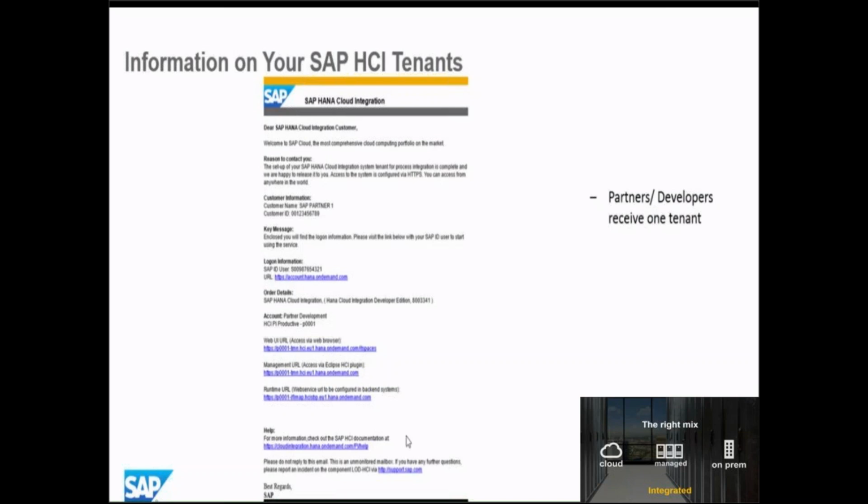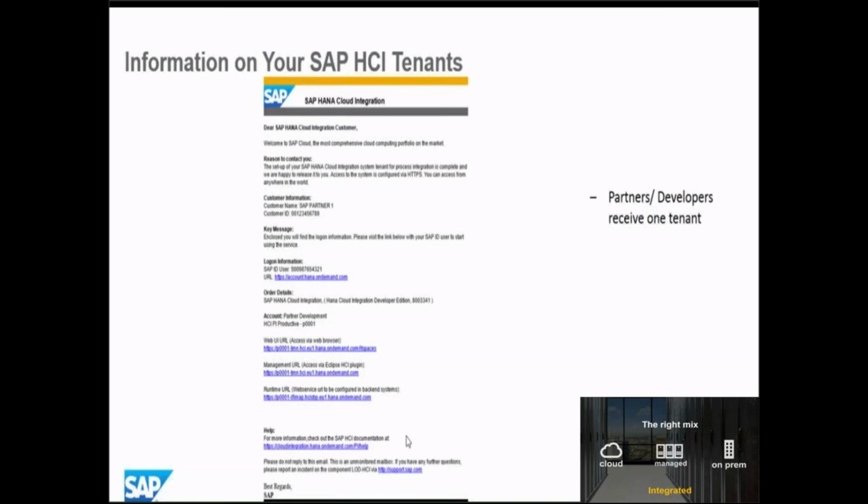One doubt I have: HANA Cloud integration for data services is different from process integration, right? No, it is all bundled up in one package only. Because I asked my company, being a partner company, they said we have only HCI for data services.